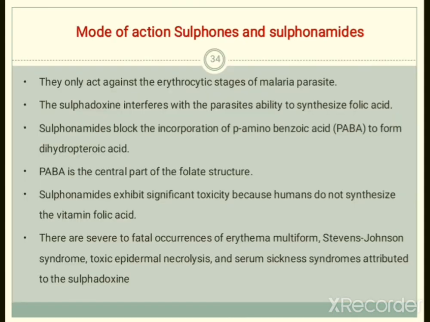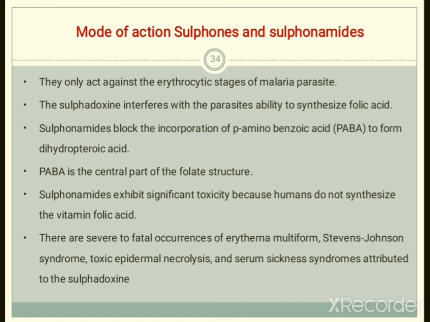Further, the mode of action of these sulfones and sulfonamides is again similar to your biguanides. They inhibit folic acid synthetase as well as reductase enzymes. They only act against the erythrocytic stage, which we have already seen in the malarial life cycle.